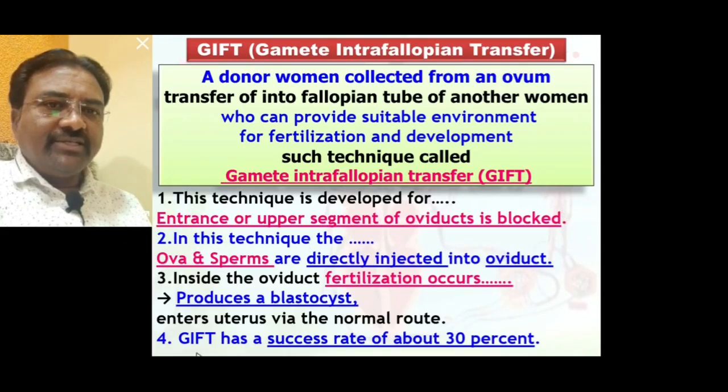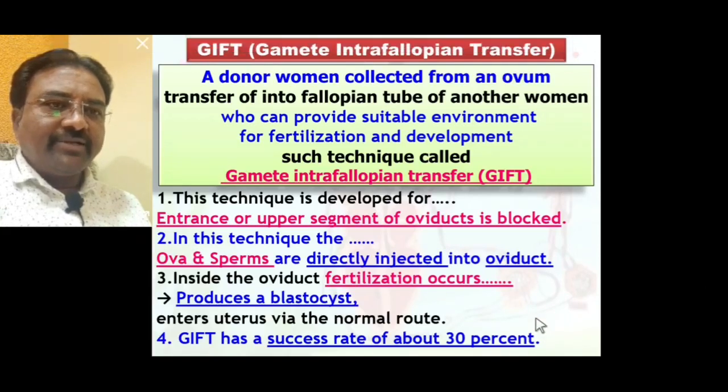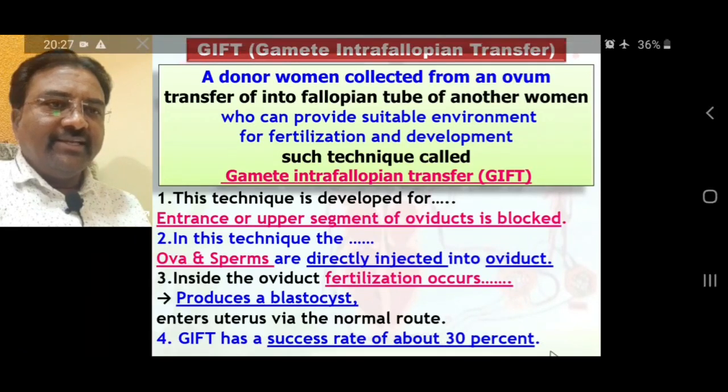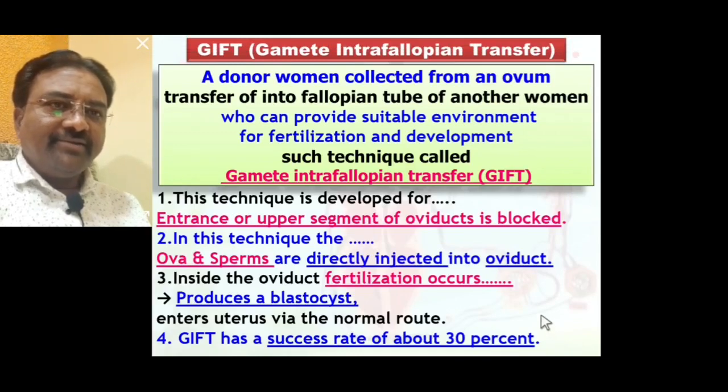So GIFT has a success rate of about 30%. What is the success rate in gamete intrafallopian transfer? 30%. Noted, always remember.